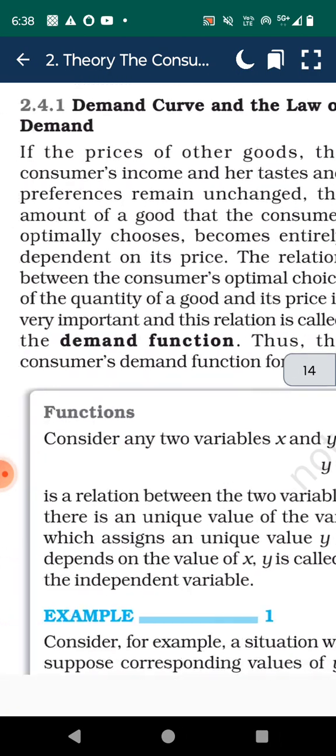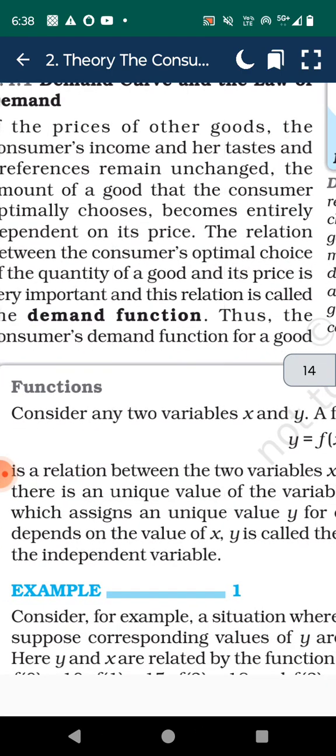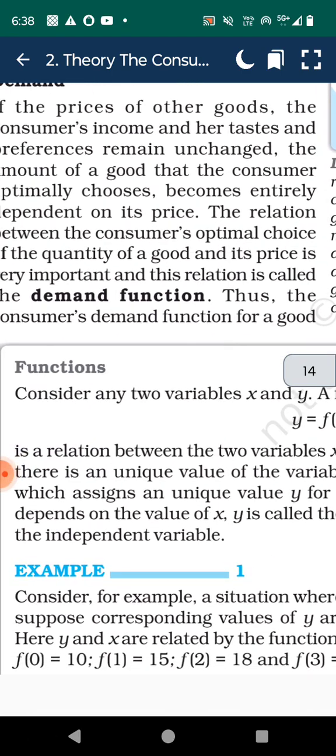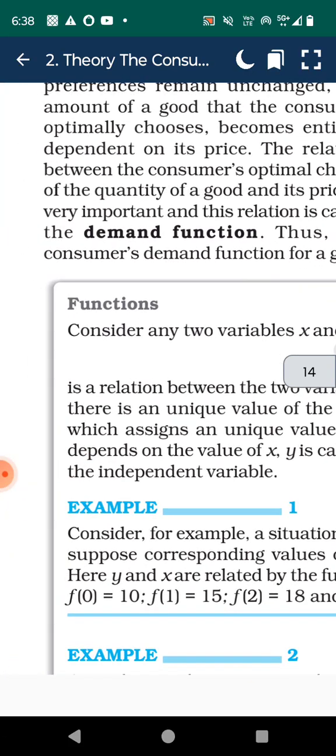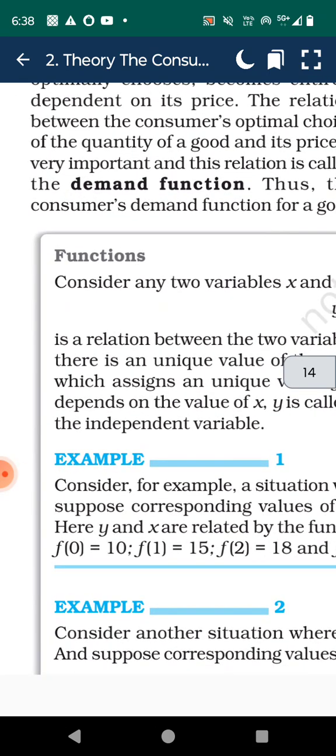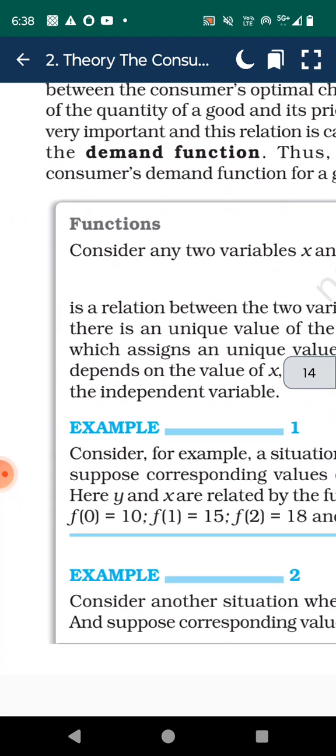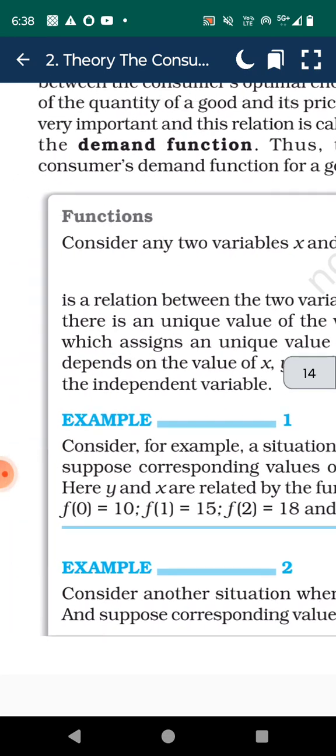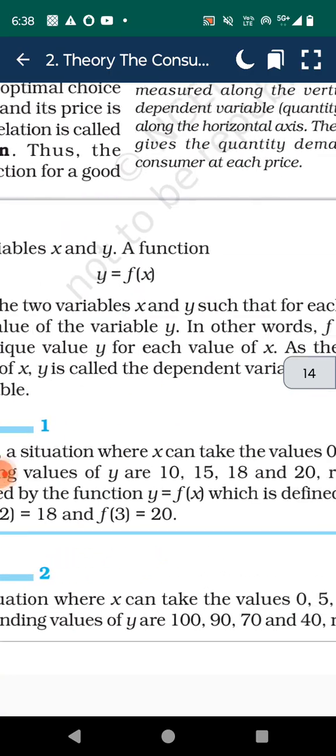Demand curve and the law of demand. If the price of other goods, the consumer's income and her taste and preference remain unchanged, the amount of the good that the consumer optimally chooses becomes entirely dependent on its price. The relation between the consumer's optimal choice of the quantity of the good and its price is very important, and this relation is called the demand function. Thus, the consumer demand function for a good